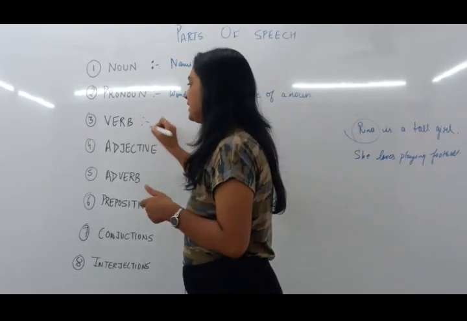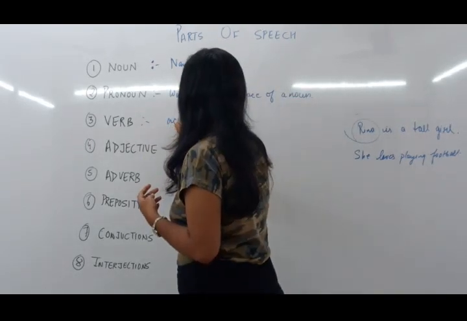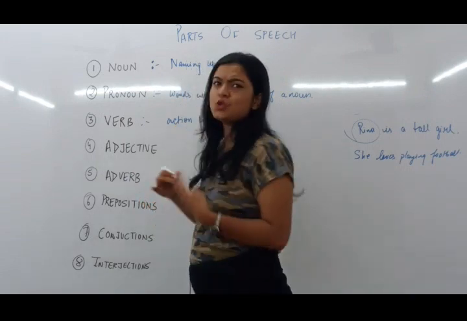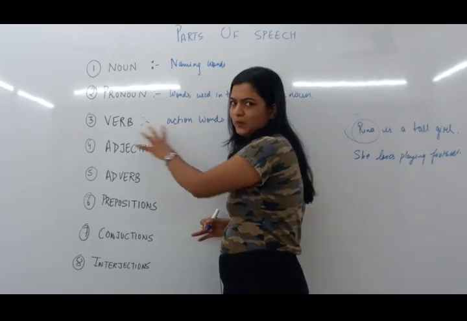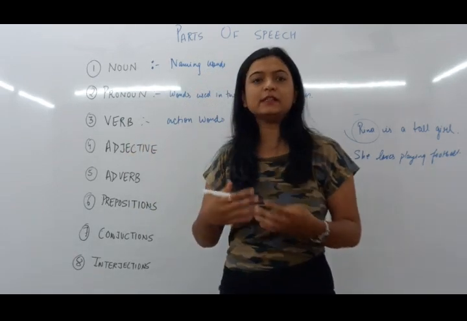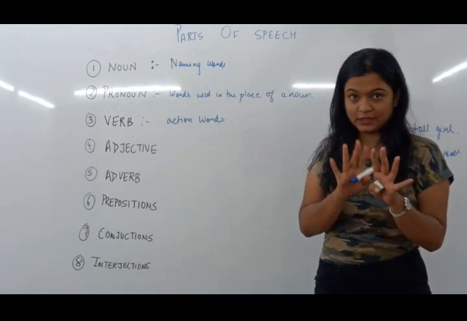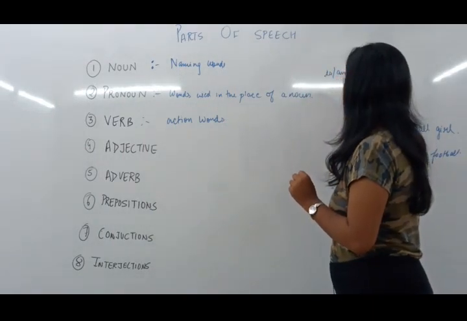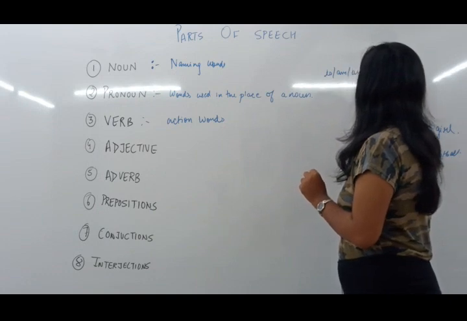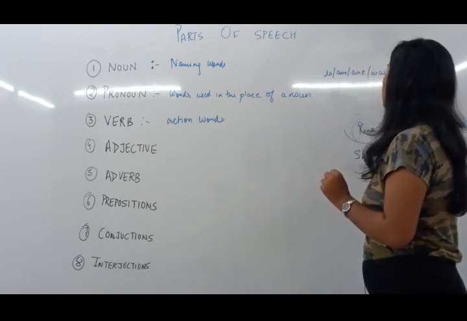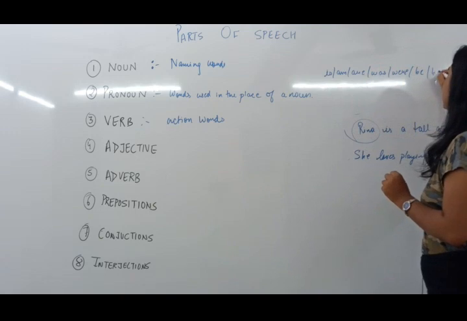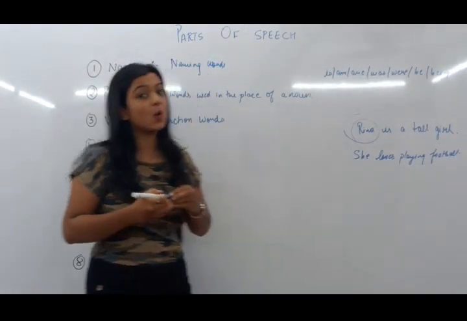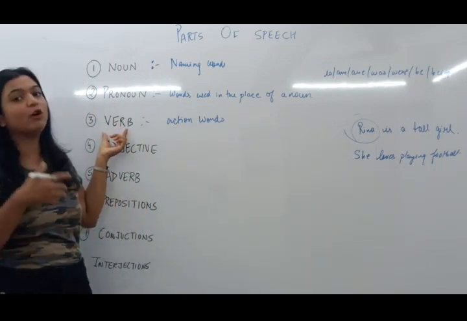So I can conveniently say that verbs are action words. But that is not what is confined with the meaning of verb. If we dig in a little deep, there are other words as well in English that come under the category of verb. Is, am, are, was, were, be, being. Such category of words are also considered in the category of verb.